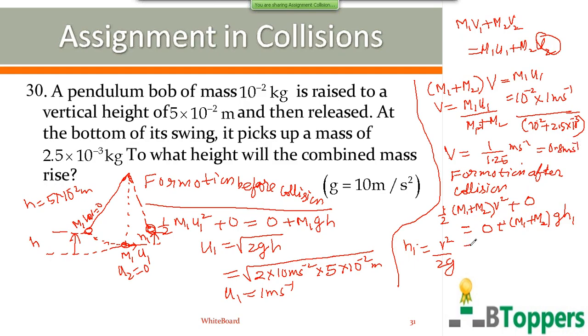So you get v equal to 0.8 meter per second. And g is given as 10 meter per second square. So you get 0.032 meters or 3.2 centimeter. That will be the answer.